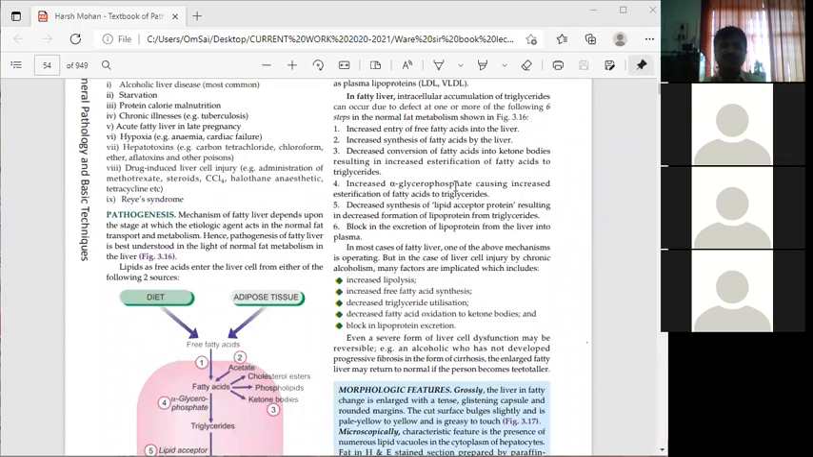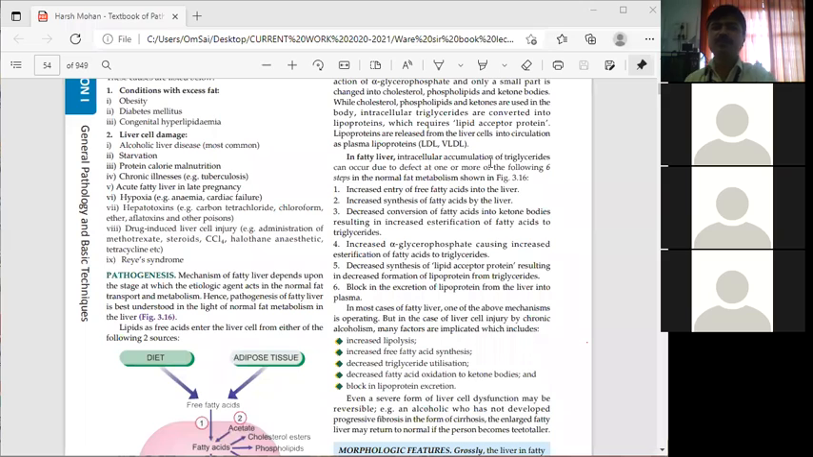It is released in the form of plasma lipoproteins, and the plasma lipoproteins are nothing but the LDL. What is the long form of LDL? Low density lipoprotein. And VLDL? Very low density lipoprotein. Excellent, very good.